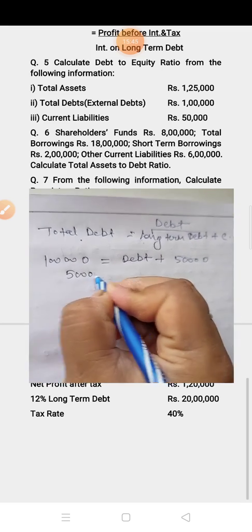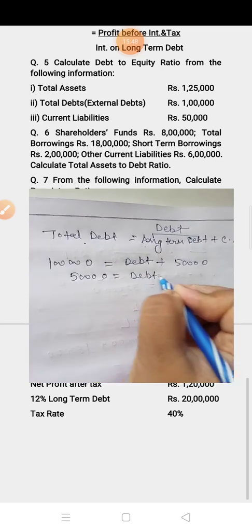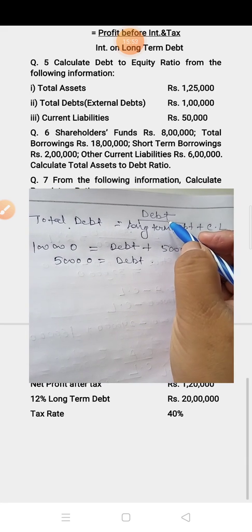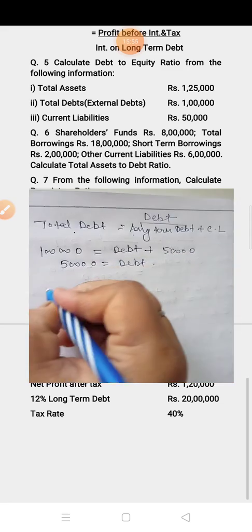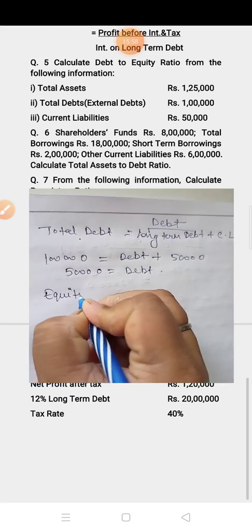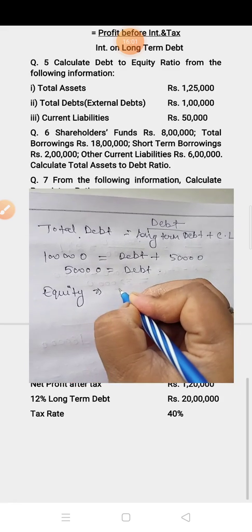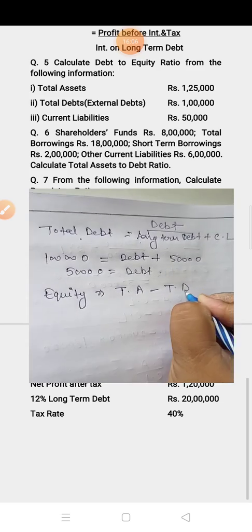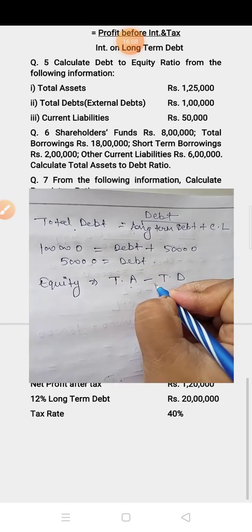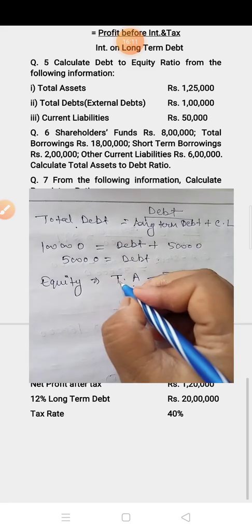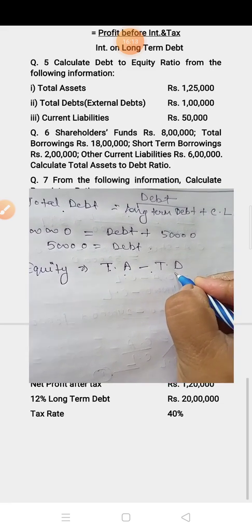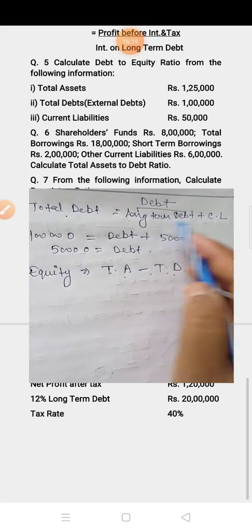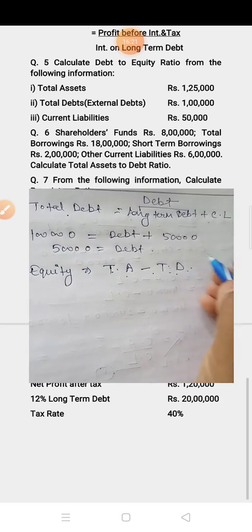So the debt answer is 50,000. Now the next thing you have to find out in the question is the equity. For equity the formula is total asset minus total debt. Total asset is equal to total liability, so from the total liability you can subtract total debt. Total debt means long term plus short term, then it is plus equity, which is equal to the total liability.